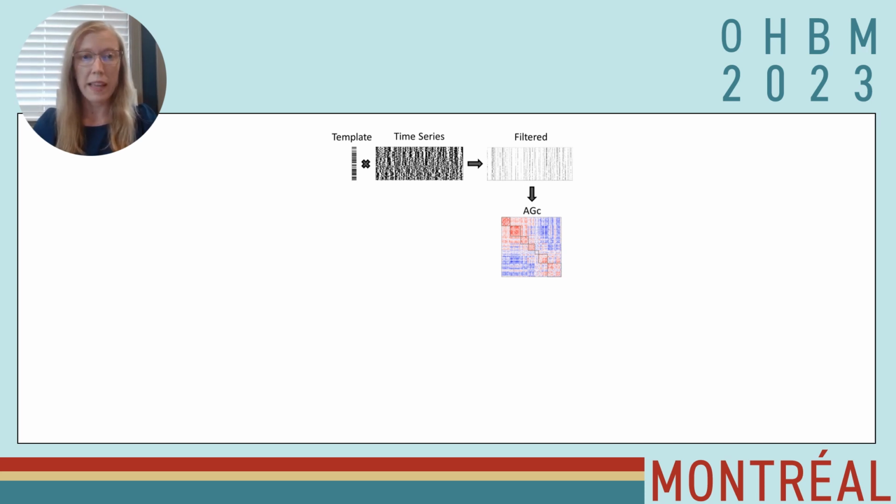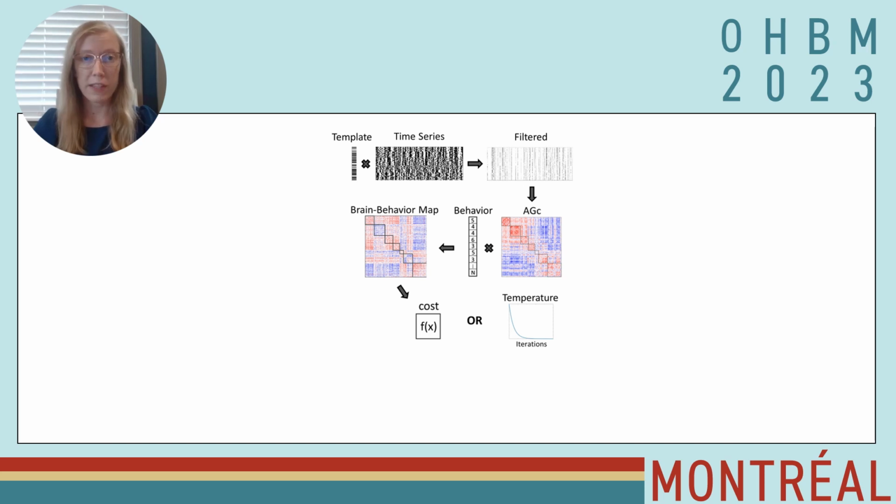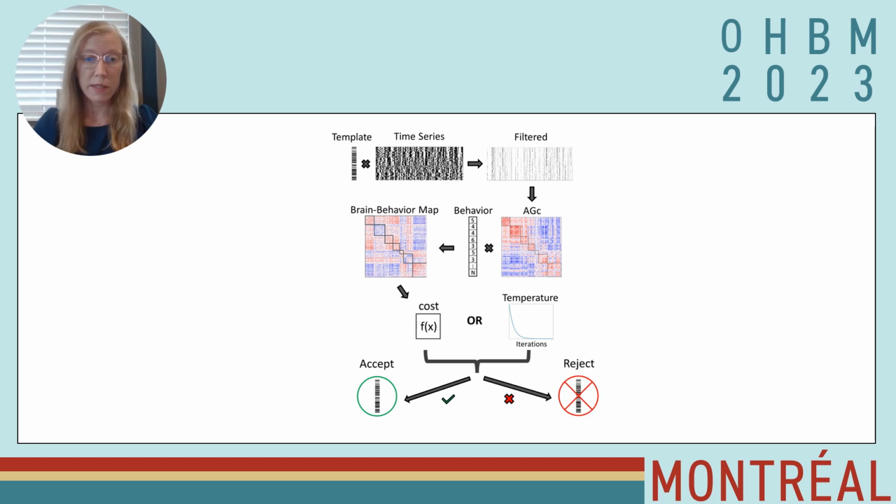In this example, we have an initial template that's completely randomized. We find the similarities with that template between all of the time steps, filter the top 10% of frames that look similar to that template, create an agreement matrix across that to create a functional connectivity component for every subject, then correlate every edge of this component to a behavior for a brain behavior correlation map that then is compared to the previous iterations of the template to determine whether or not it improved performance or decreased performance.